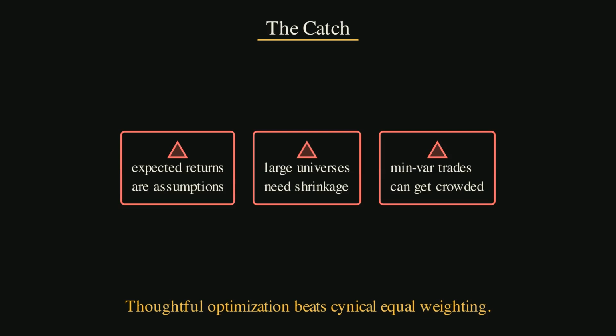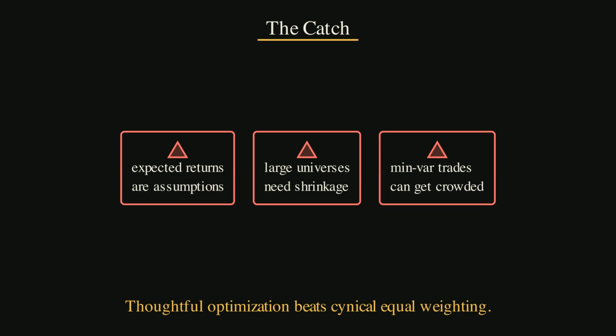Use long horizon return assumptions. Shrink noisy covariance estimates. Ban shorting unless there is a clear reason. Cap single positions. Rebalance slowly. The optimizer should look boring when it is done right. That is not a flaw, that is the point.